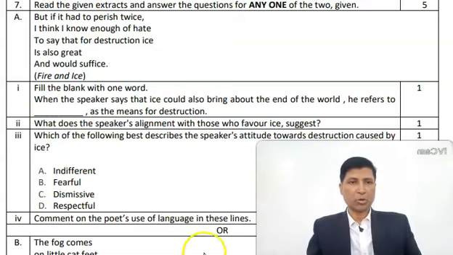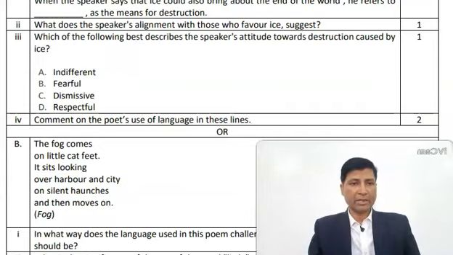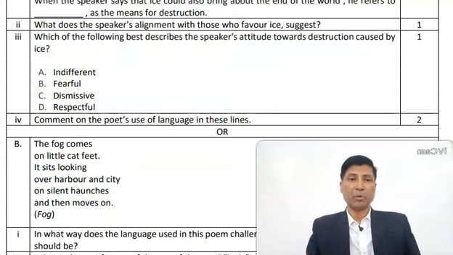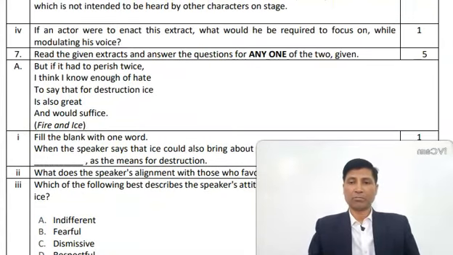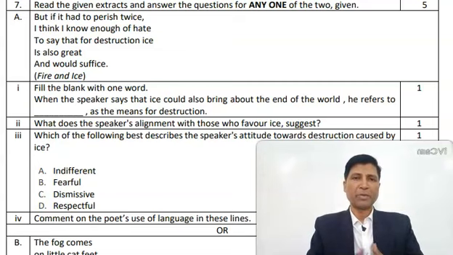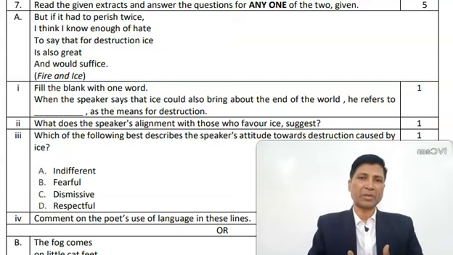Question 7a is from Fire and Ice, and the second extract is from the poem Fog. My suggestion to you will be for this one, Fire and Ice, because number 1, it is the starting part of your book, so you must have a greater command over this poem in comparison to Fog.